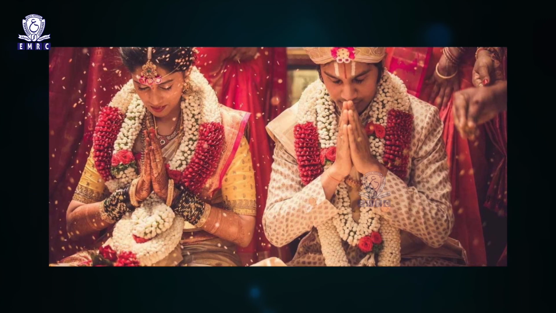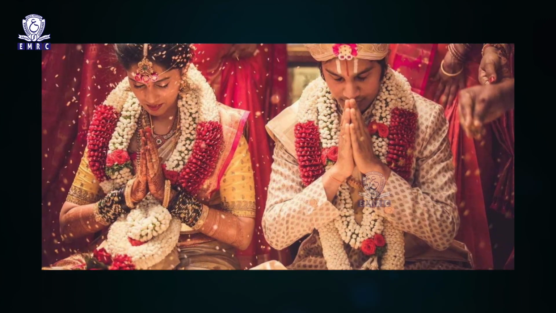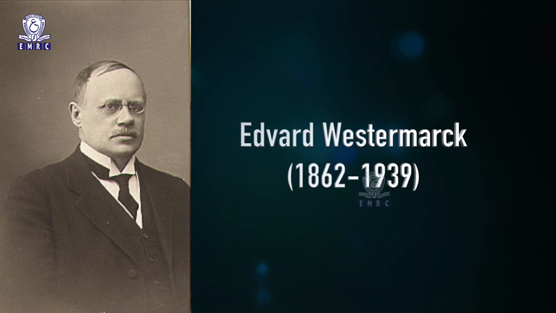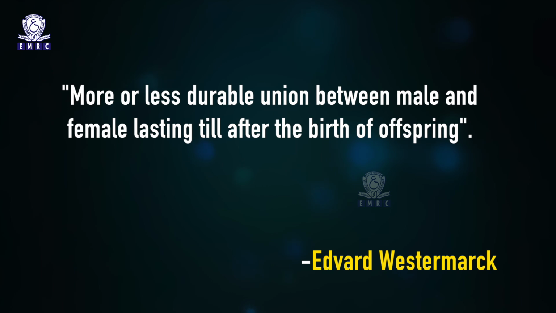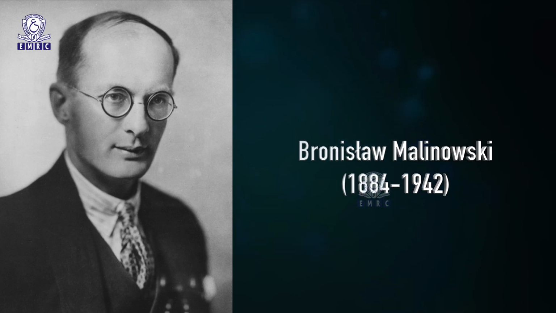Marriage is also defined as the socially sanctioned union of male and female for the purpose of procreation. According to Westermarck, marriage is a more or less durable union between male and female, lasting till after the birth of offspring. According to Malinowski, marriage is a contract for the production and maintenance of children.